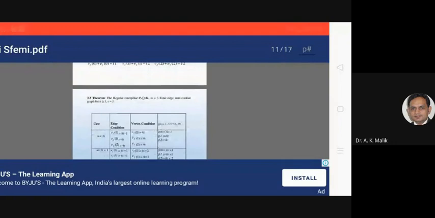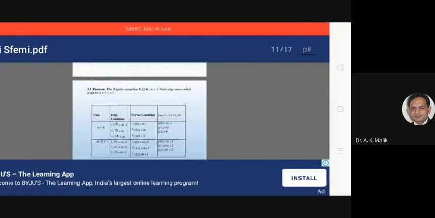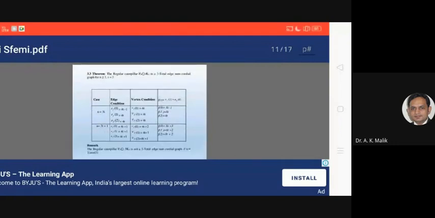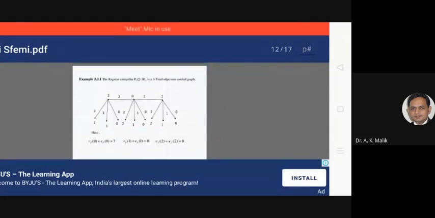This table shows that this theorem has 2 cases: n equal to 3t and n equal to 3t plus 1. This is the edge condition, vertex condition, and 3-total HSM condition. Remark: the regular caterpillar Pn corona 3K1 is not a 3-total HSM cordial graph if n is congruent to 2 mod 3. This is an example.